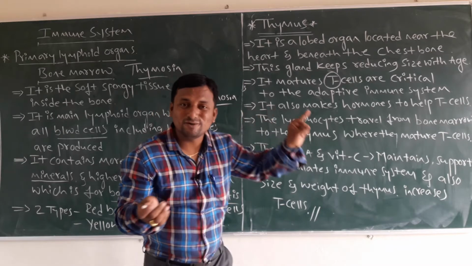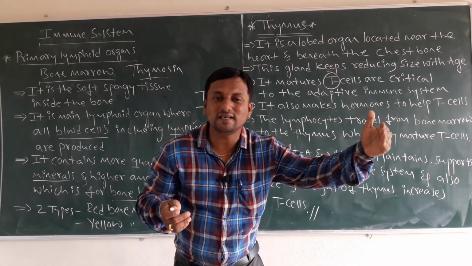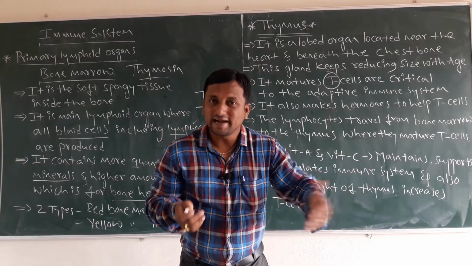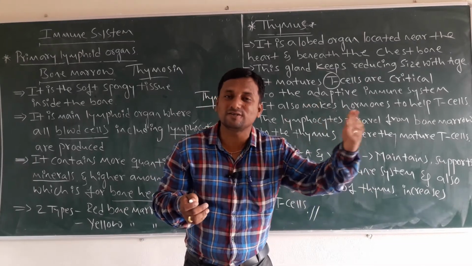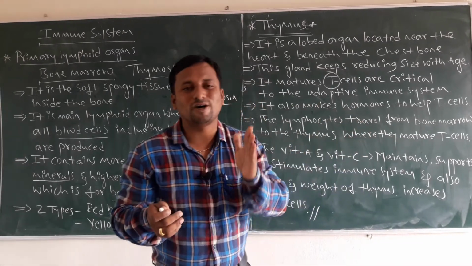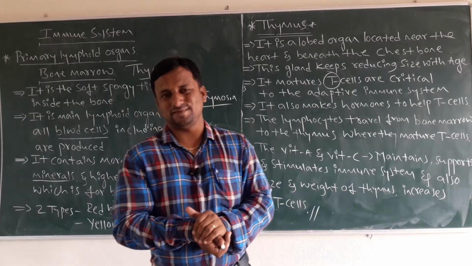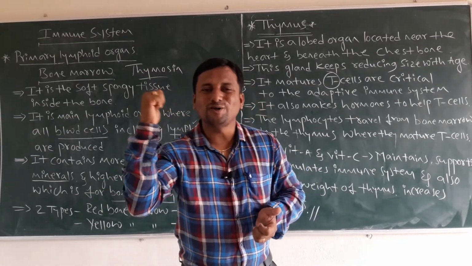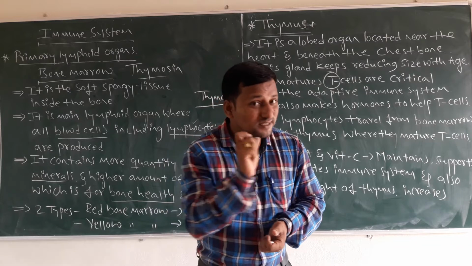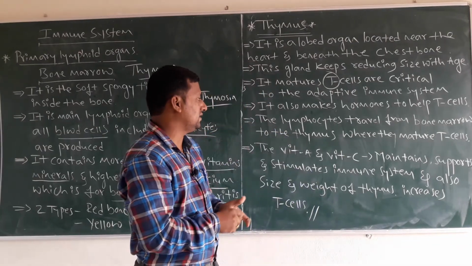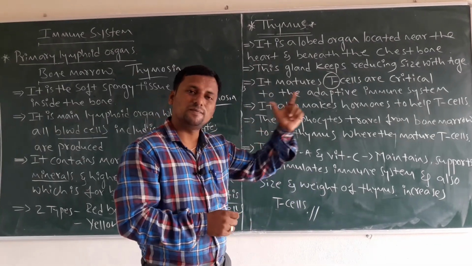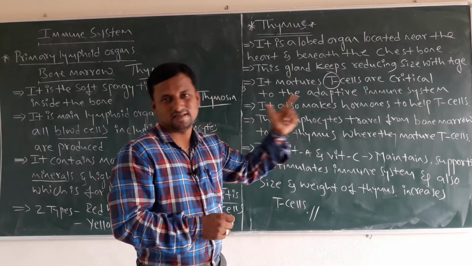Thymosin. This thymosin in turn helps the thymus cells, and those thymus cells are critical to the adaptive type of immune system, meaning the immune system becomes dominant. So due to these reasons, the thymus gland also plays a very important role in immunity power.